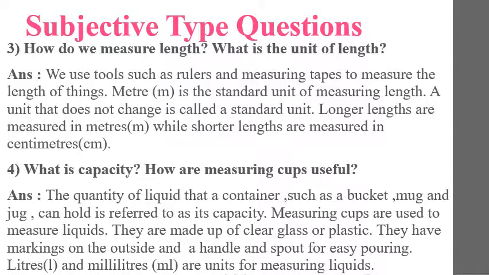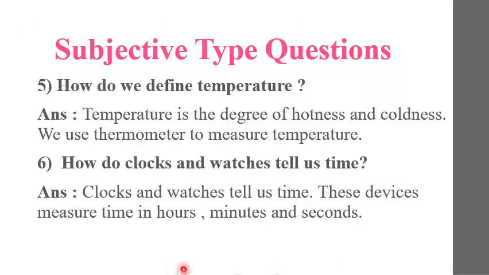Next question, how do we define temperature? Temperature is the degree of hotness and coldness. We use a thermometer to measure temperature. The next question, how do clocks and watches tell us time?